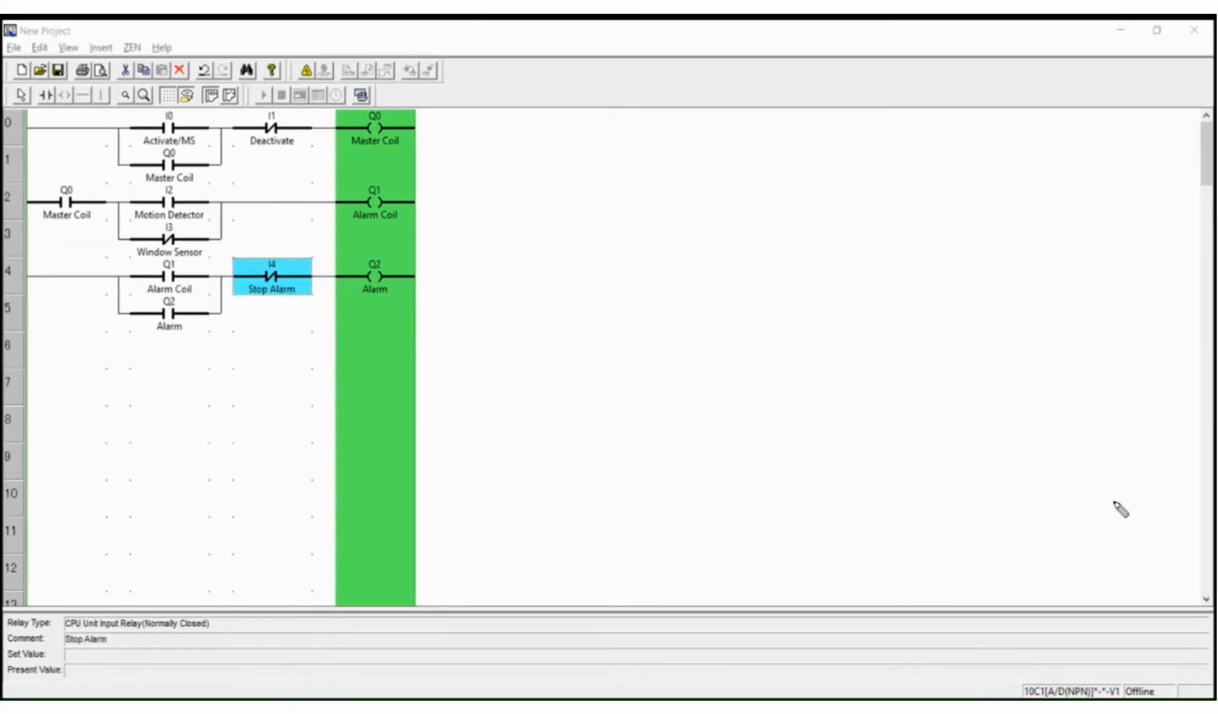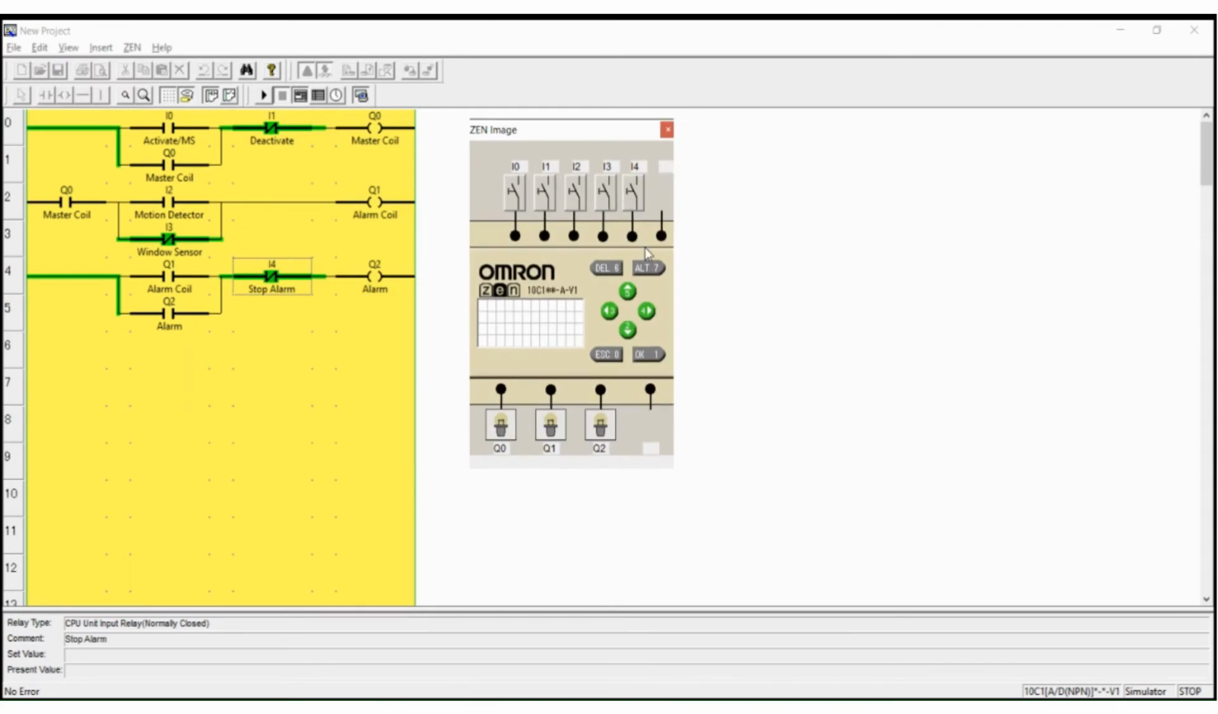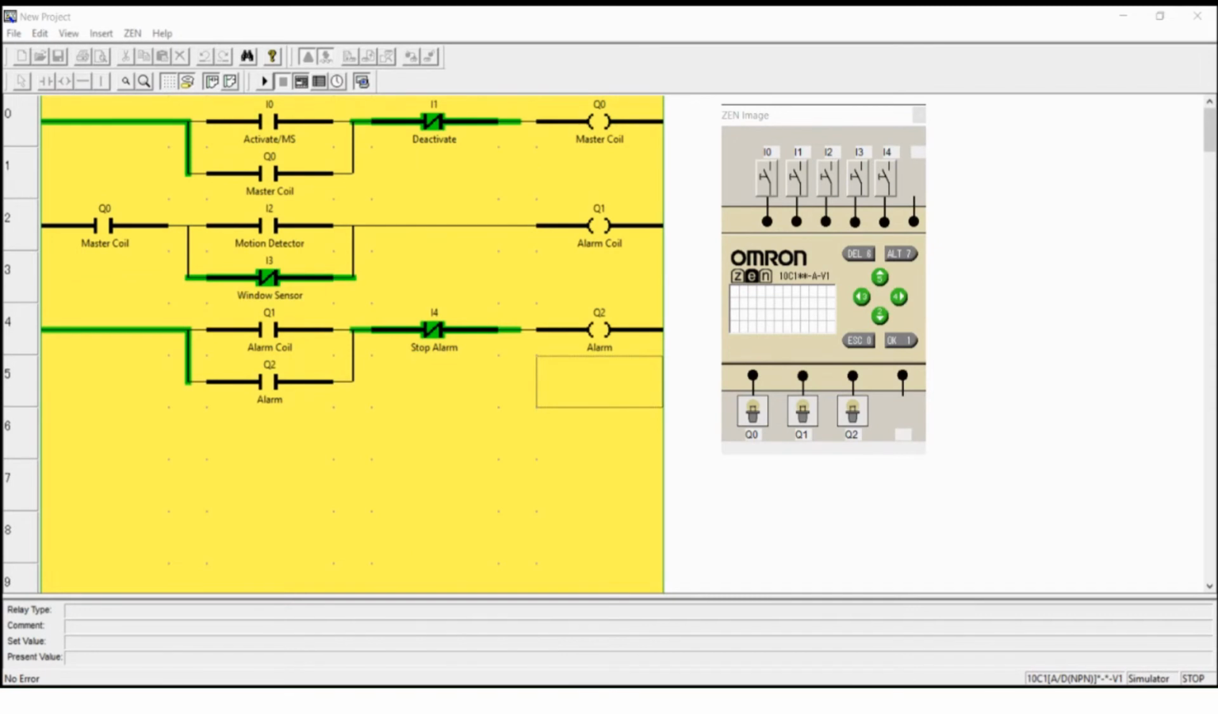So there you have it, a system that could alarm when simulated and activated by pressing I0. As you can see, all our outputs will be turned on and can only be deactivated or stopped when I1 and I4 are pressed. Our simulation shows that there is a latching of coil Q0 to activate the entire security system.